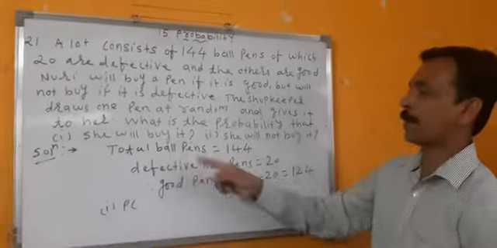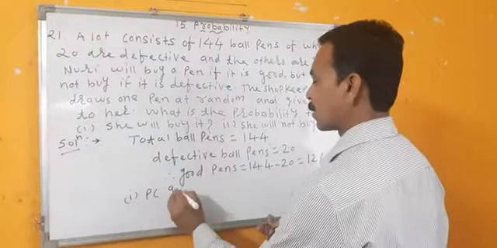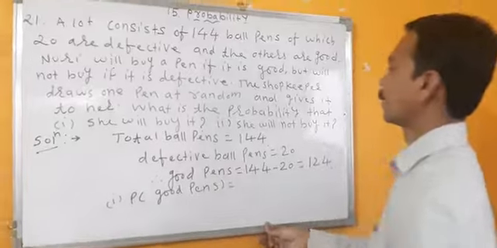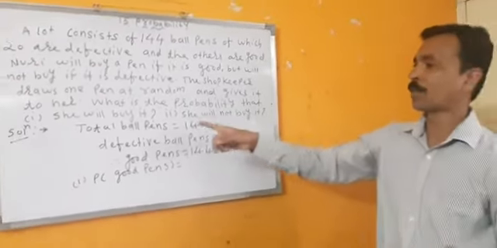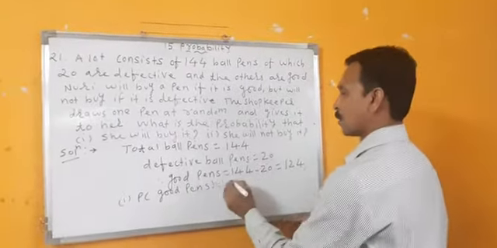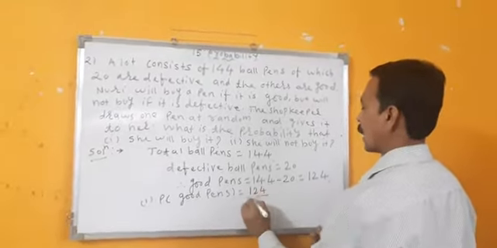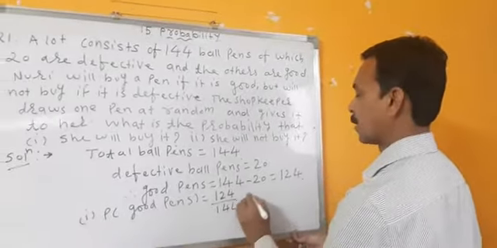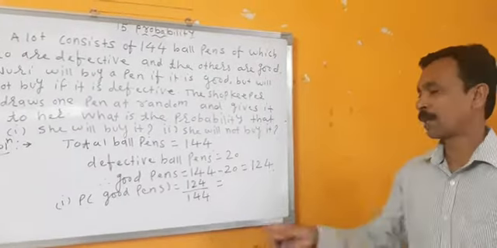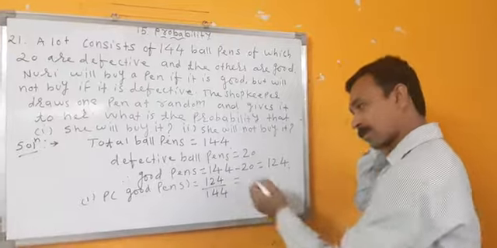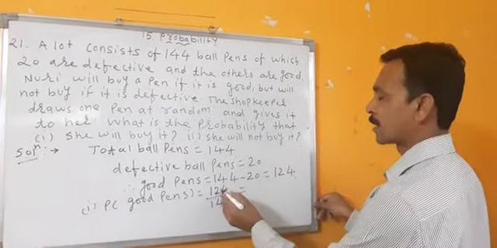Probability. She will buy means probability of what? Good pens. Probability of good pens is 124 upon 144. Let's see, can we reduce it?